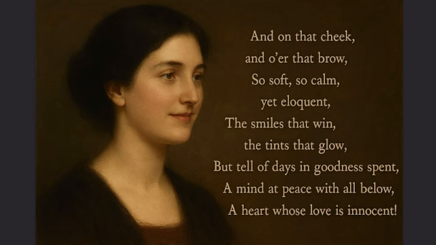Let's move to the last stanza of this poetry. And on that cheek and over that brow, which means her beauty is seen in the soft blush on her cheek and the calmness of her forehead. He is talking about her cheek and her forehead, or her eyebrows actually. The keyword is brow, which means forehead.